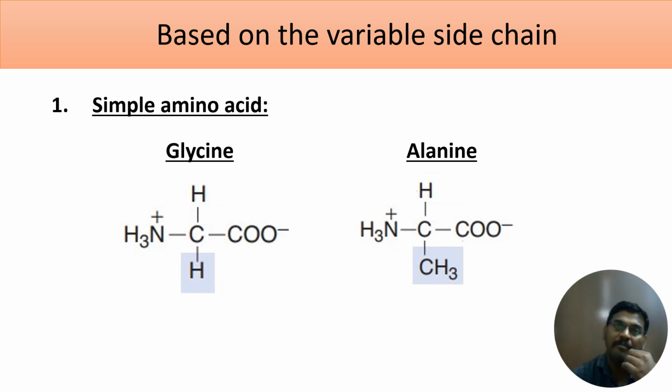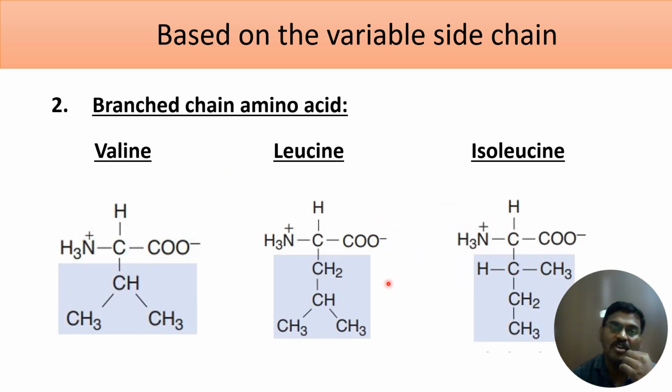What is the next one? Branched chain amino acid. Why is it called a branched chain amino acid? Because if you see the side chain of these amino acids, it is branched like this. That's why these three amino acids are called branched chain amino acids. What are those? Valine, leucine, isoleucine.